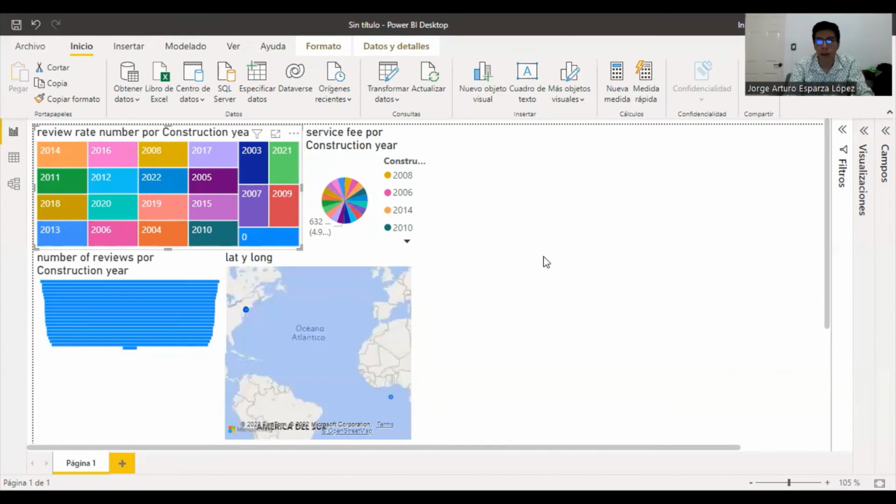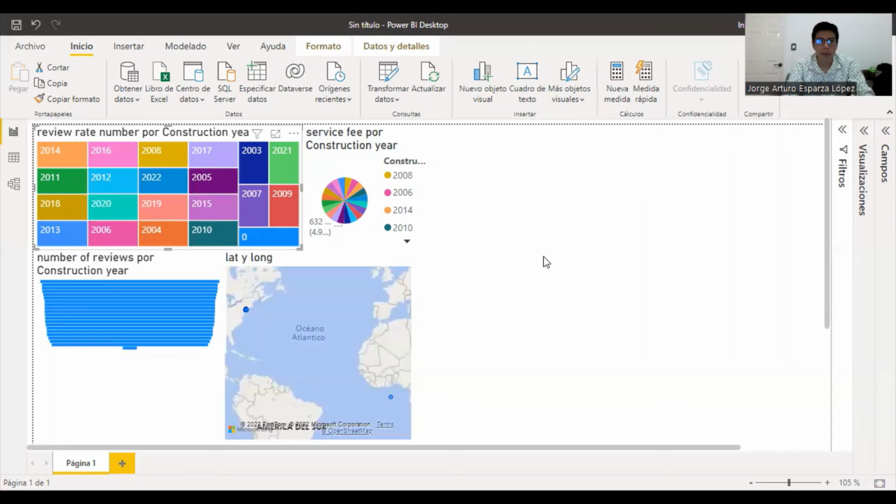These graphs are really interesting because almost all the data in these graphs is the same. I mean, it's almost the same service fee per construction year. It's almost the same review rate number and almost the same number of reviews.